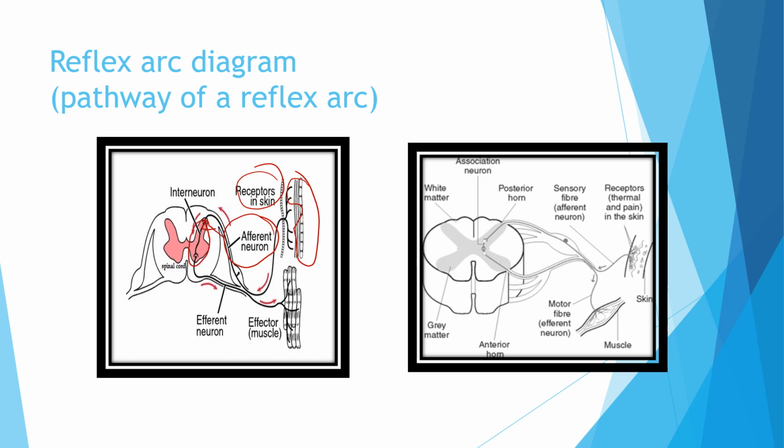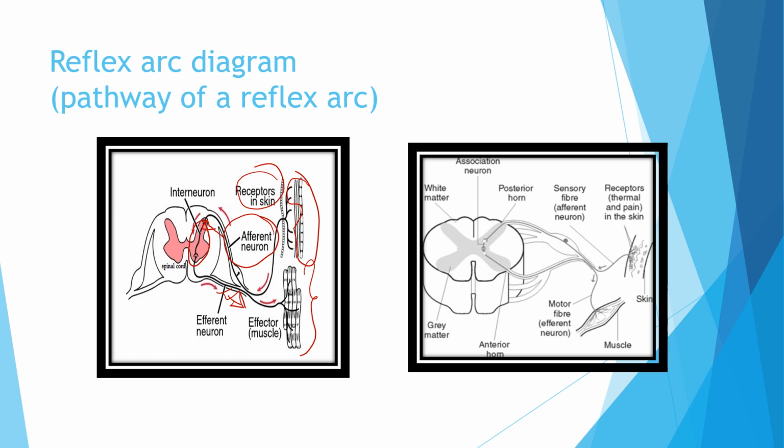There is one neuron called the interneuron in the spinal cord, which is linking between the afferent and the efferent neuron, or the motor neuron, and the motor neuron, or the effector neuron, is carrying the impulse to the effector, that is the gland or the muscle, where the effect of that stimulus is being seen. So if you are putting a hand on a hot object, you will try to remove your hand as a reflex action.